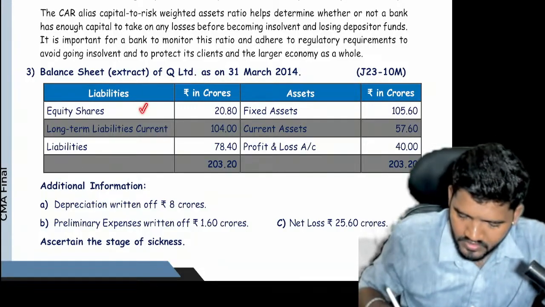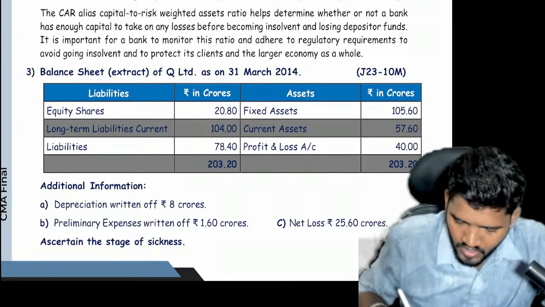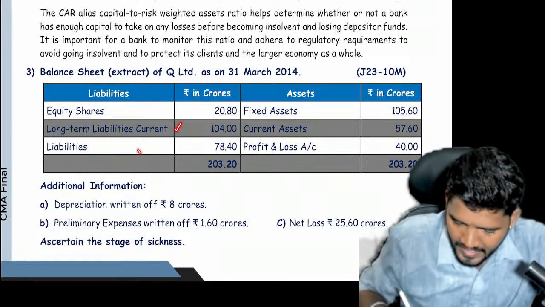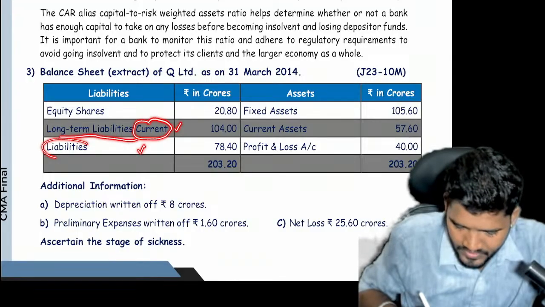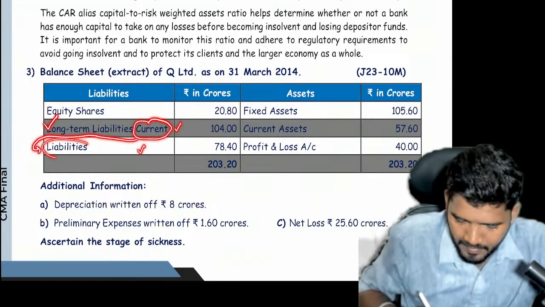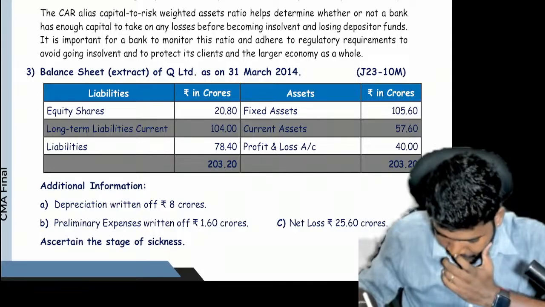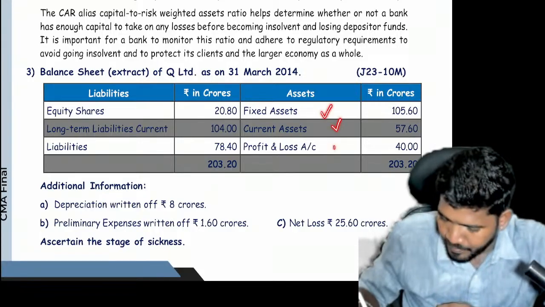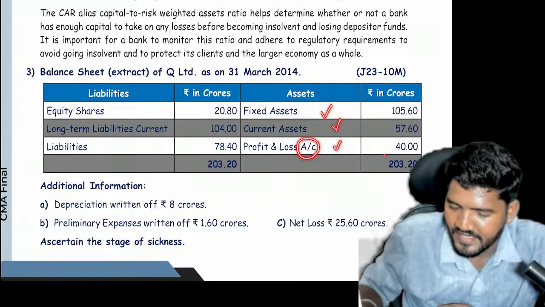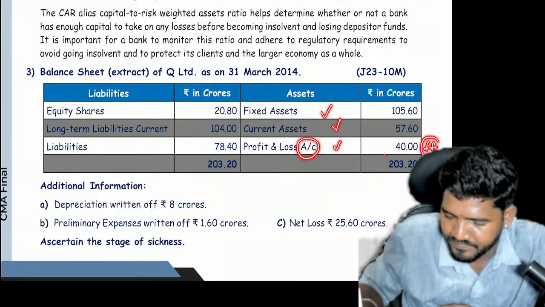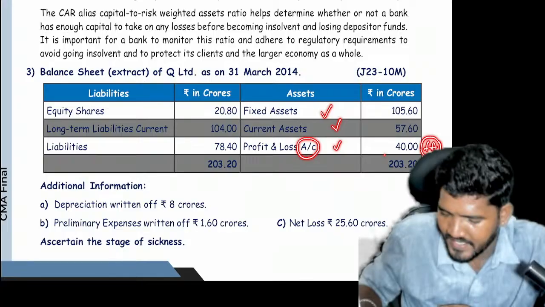Equity shares, that is nothing but equity share capital. Long-term liability, current liability, fixed asset, current asset, profit and loss account. If the profit and loss account is shown on the asset side, that is called a fictitious asset.